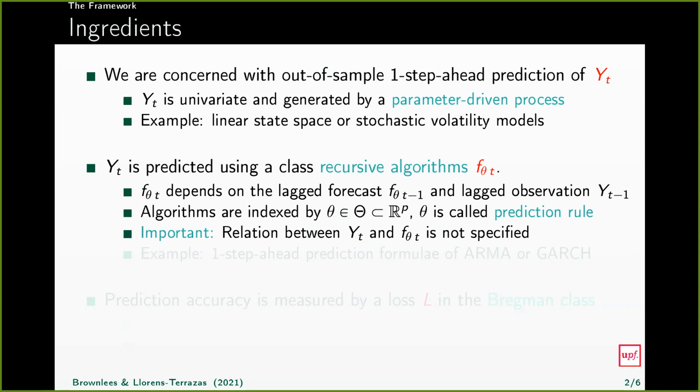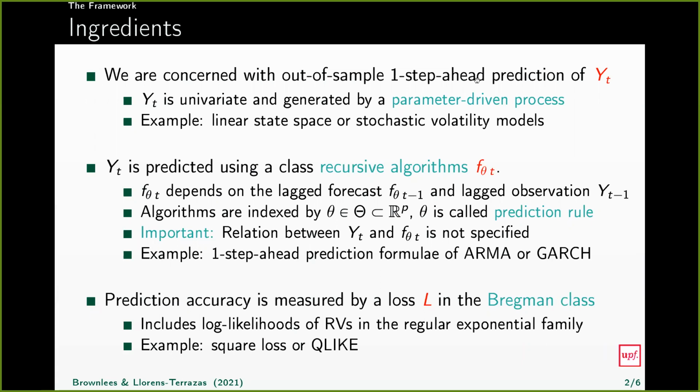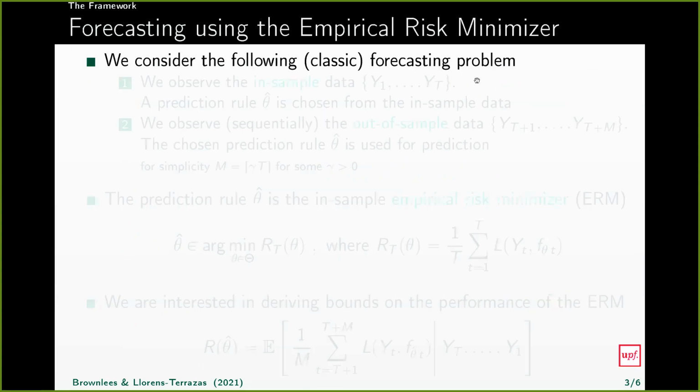For this reason, we call f_theta,t an algorithm, or you could call it a forecasting procedure if you want. The class of recursive algorithms that we consider would look fairly familiar to you. It includes, as special cases, ARMA and GARCH models. Finally, we use a loss function, the Bregman class, to measure prediction accuracy. This is a wide family of loss functions that includes, as special cases, the square loss and the QLIKE loss.